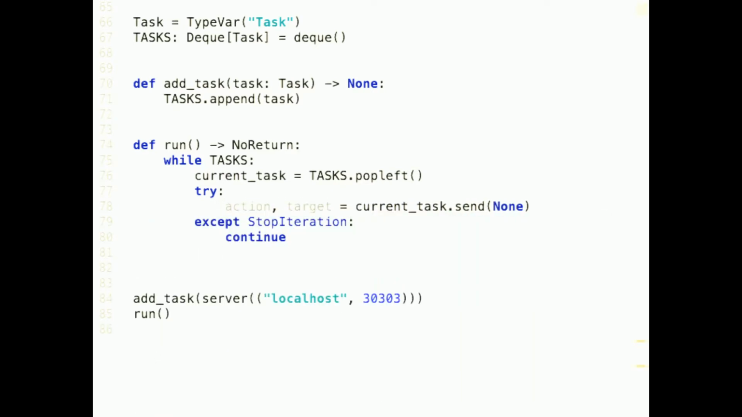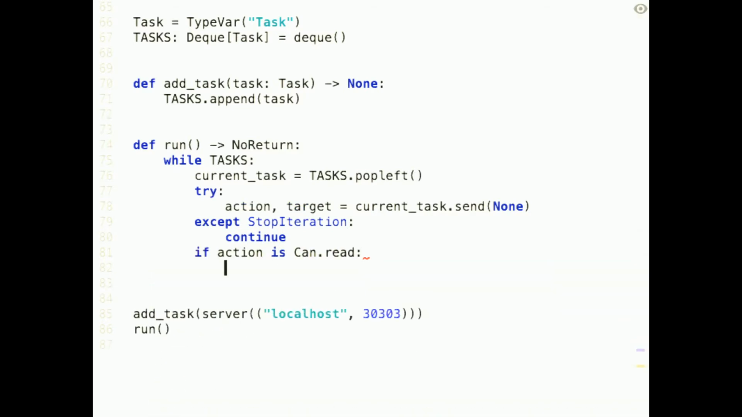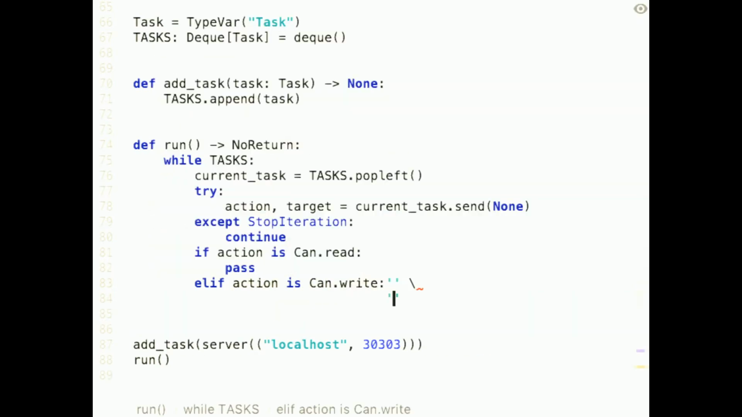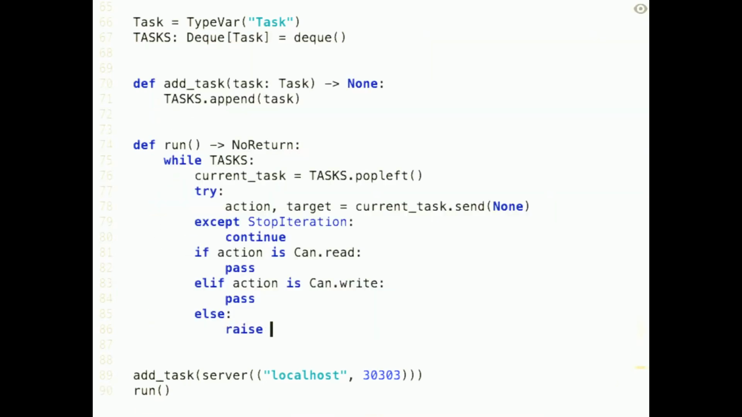And then we need to do something with that information. So if the action is can read, do something. Otherwise, if the action is can write, do something else. Otherwise, just raise an exception because something went horribly wrong. So, unexpected action. Great.